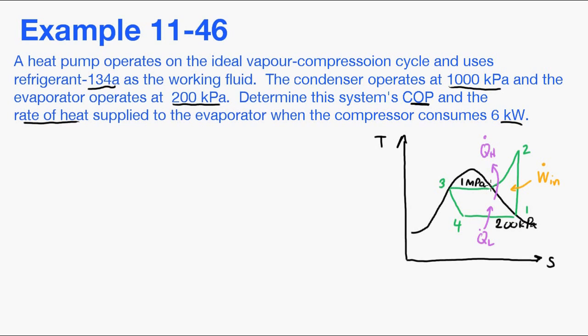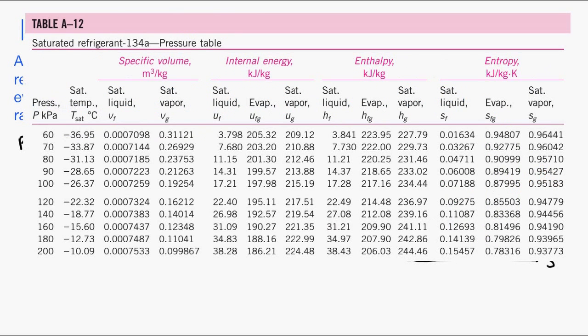And we'll draw on our two operating pressures. So we'll start at point 1. We know our pressure, and we know that this is a saturated vapor, so we can look up the values of entropy and enthalpy in the tables for the refrigerant. So here's table A-12 from your book.